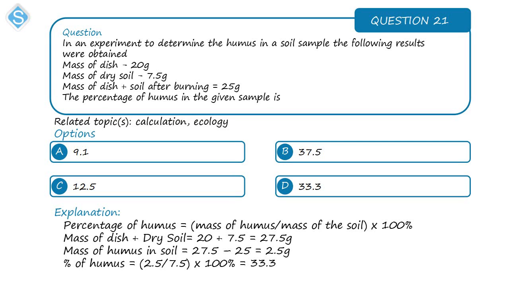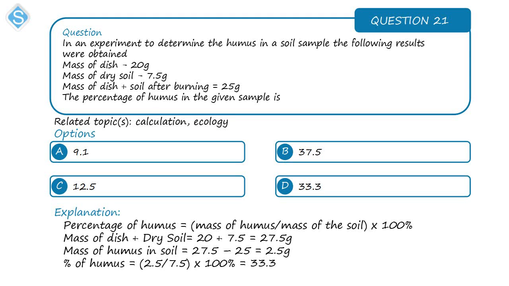Now, after burning the soil, the humus in it is going to be roasted. So we have only the dry soil. Now the new mass of the dish and the soil after burning the humus is 25 gram. So how do you calculate the mass of the humus? It is the mass of the dish plus the soil before roasting, which is 27.5, minus the mass of the dish and the soil after burning, which is 25. So 27.5 minus 25, that is